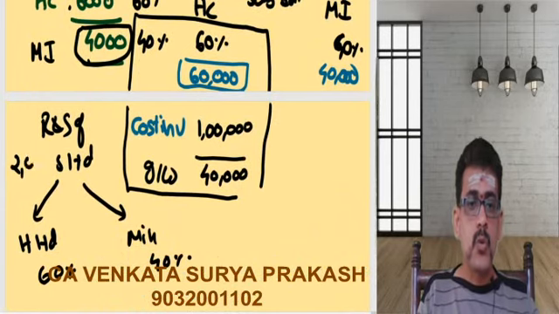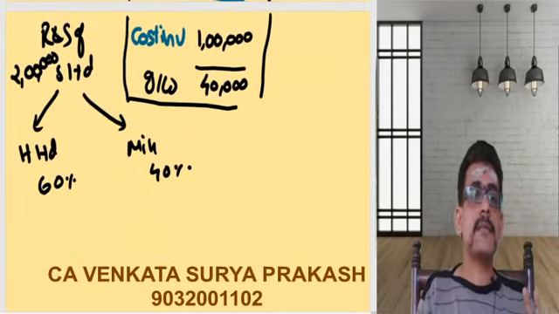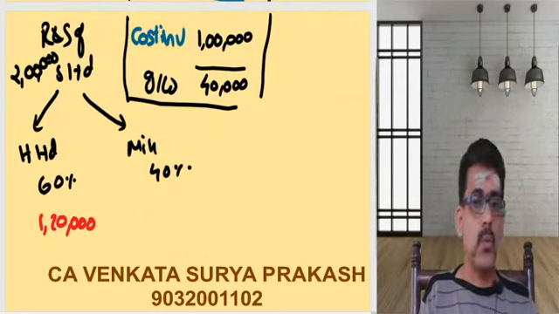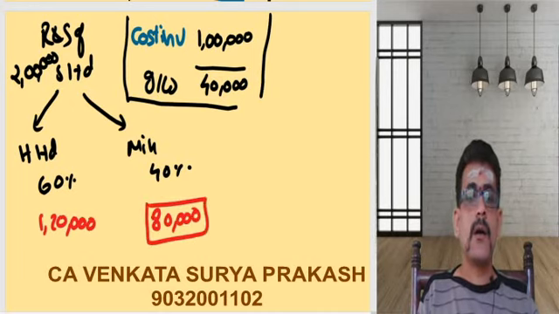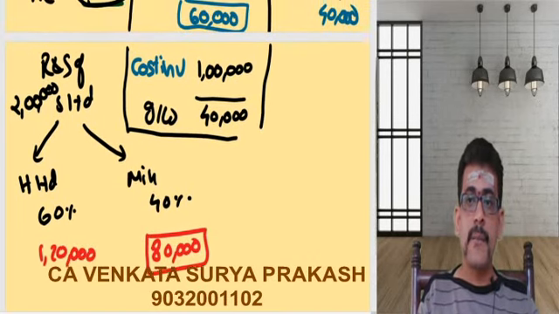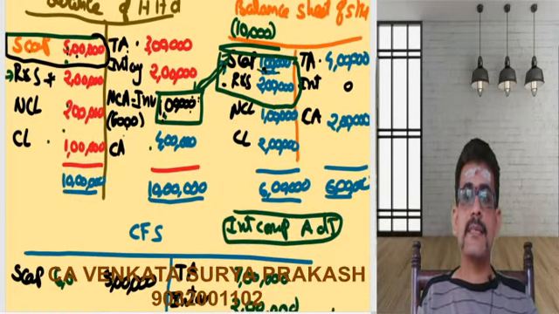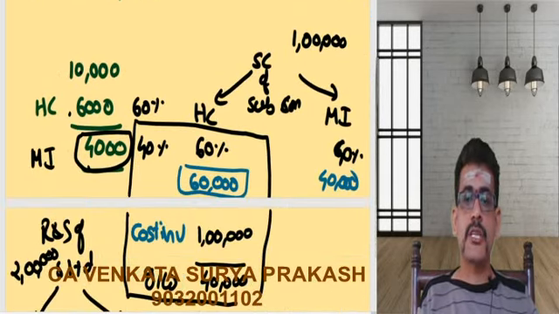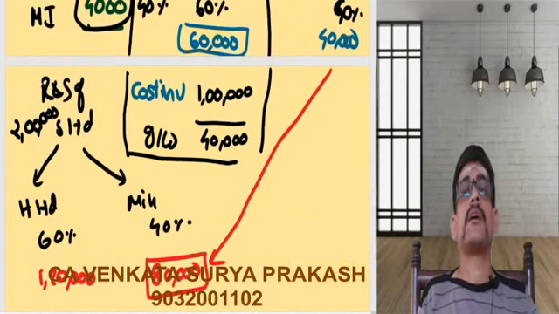Now this 2 lakhs, 60% and 40%. What is 60% of 2 lakhs? 60% of 2 lakhs is 1,20,000, which will go to the holding company, and 80,000 will go to the minority, as 40% will be going to the minority. Now here, minority already has a share in the capital, to the extent of 40,000. Along with the 40,000, minority got a share of profit.